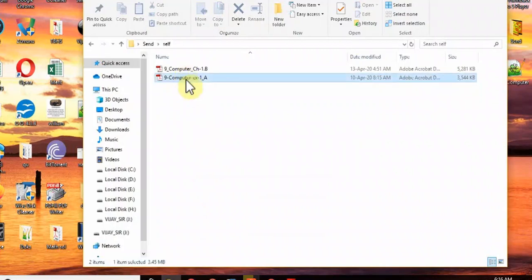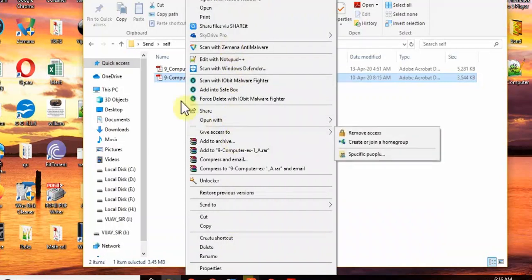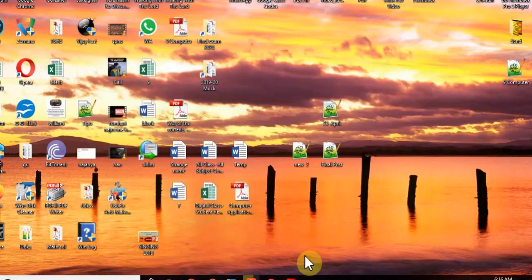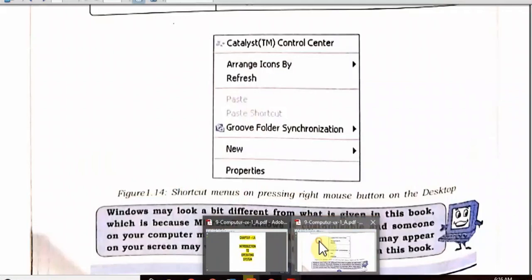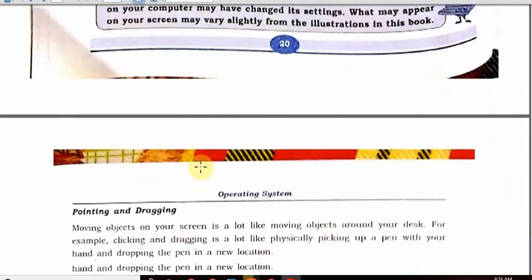Check. Now the computer is analyzing and you can see there are many options available to you. So these are the options available with that particular file. So students, let me go to your exercise. So you can see we can perform many other actions.